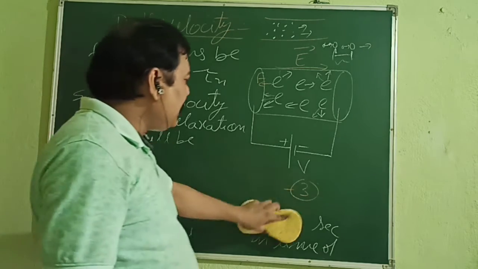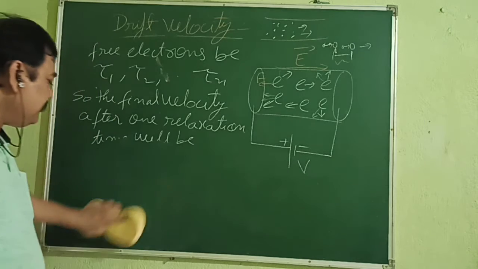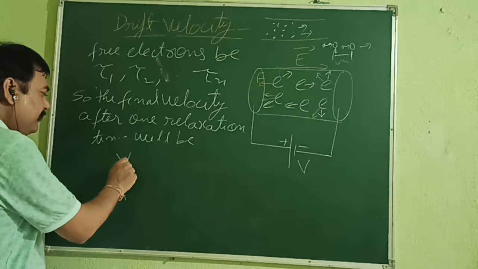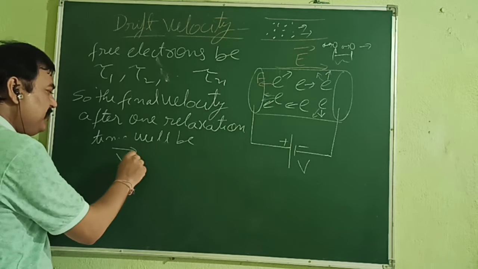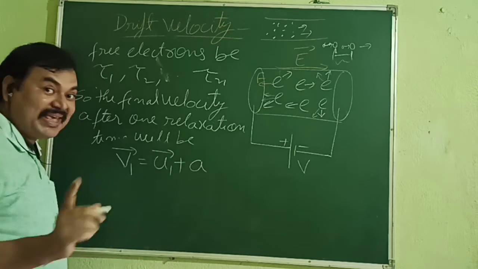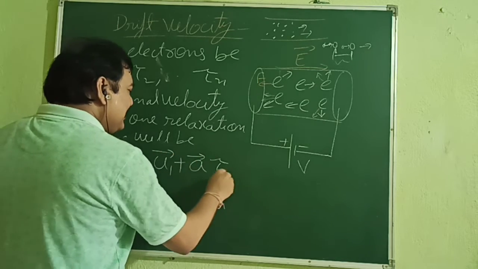We know that every electron has an initial velocity, u1, u2, u3 like that. So their final velocity will be what? The first electron will have final velocity v1, that is u1 plus a, the acceleration is the same, common, times tau 1.